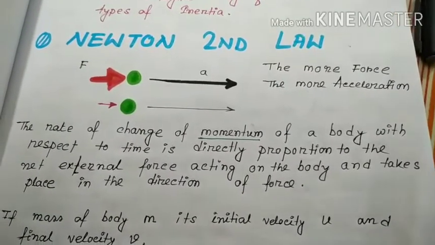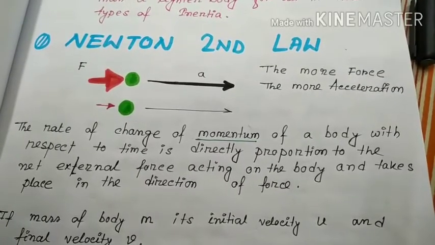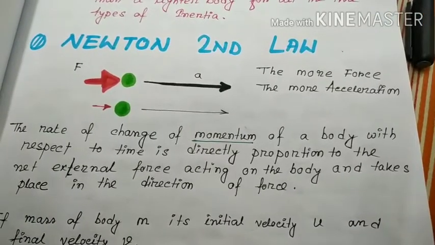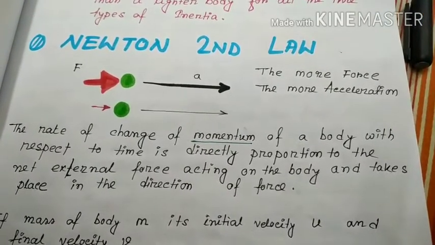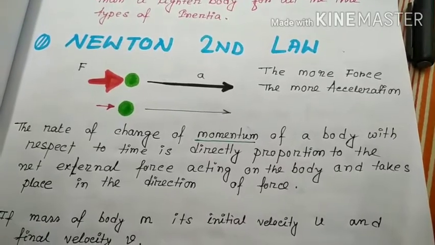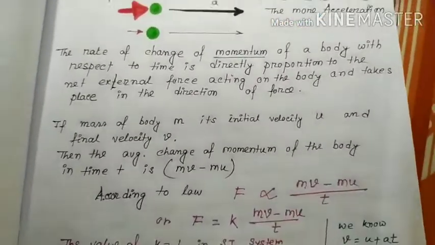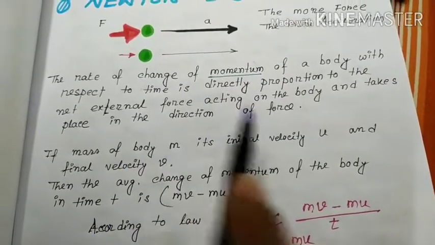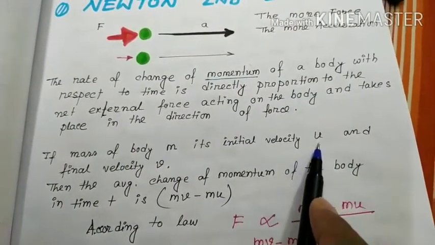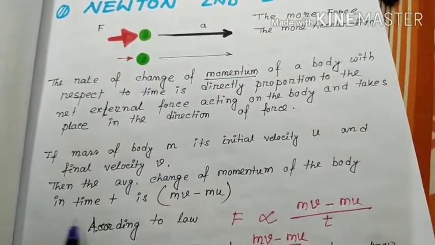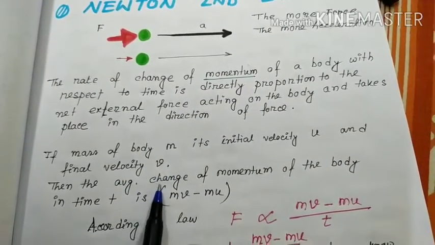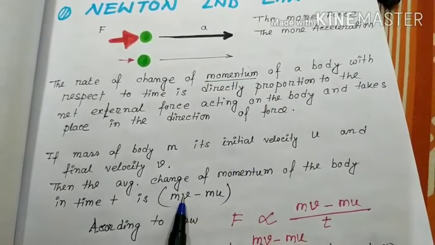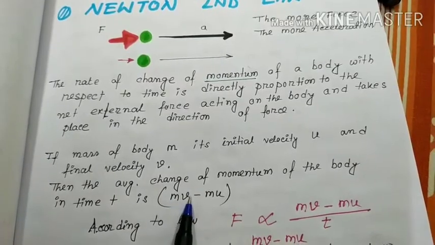So Newton's second law states that the rate of change of momentum of a body with respect to time is directly proportional to the net external force. Suppose the mass of the body is m, its initial velocity is u, and final velocity is v. So what is momentum? Momentum is the product of mass and velocity.